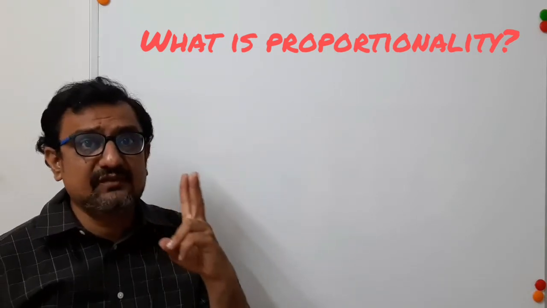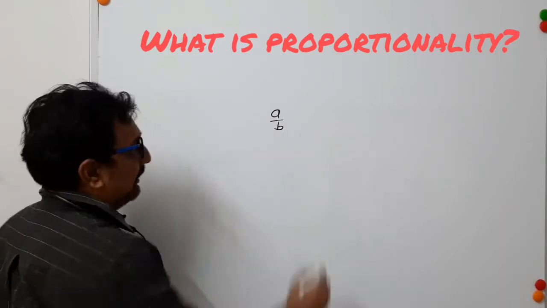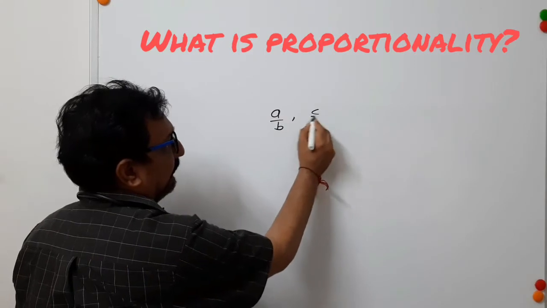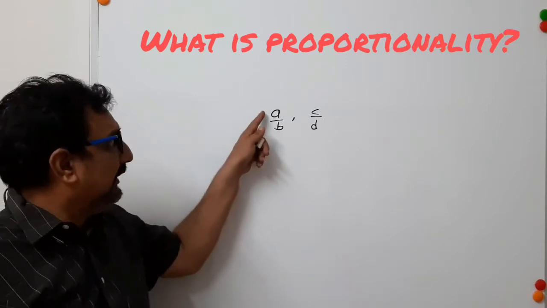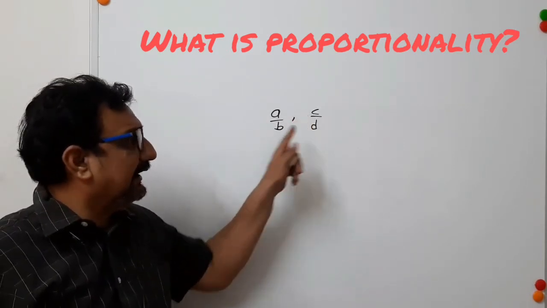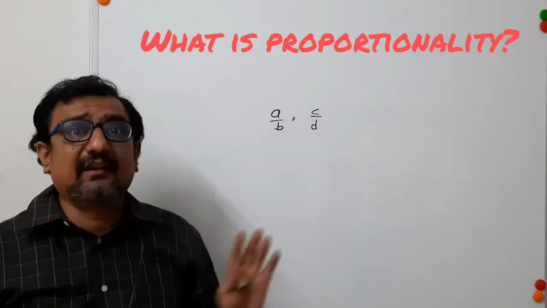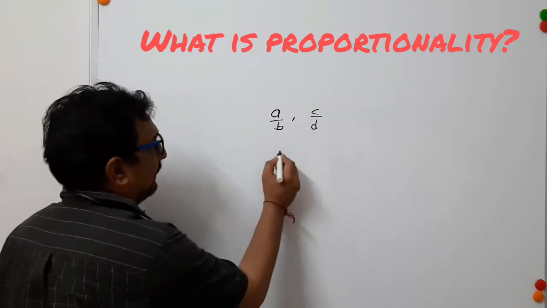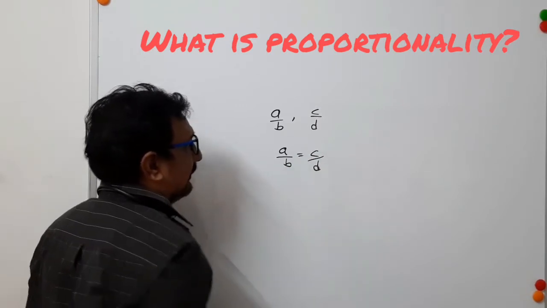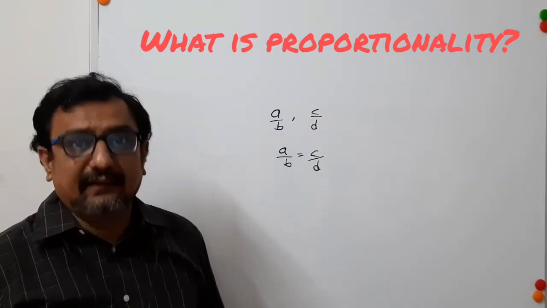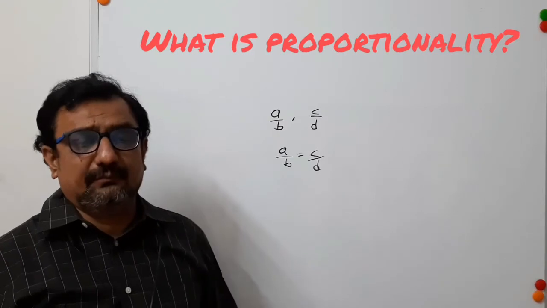Suppose there are two ratios which are given: ratio of A to B and another ratio of C to D. Here, values of A, B, C and D are different, but the ratios are the same. Means A upon B equal to C upon D. Then we can say that A, B, C, D are in proportion.